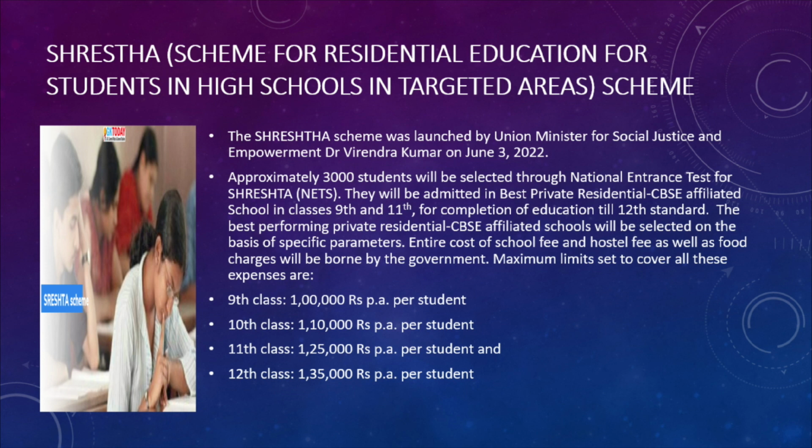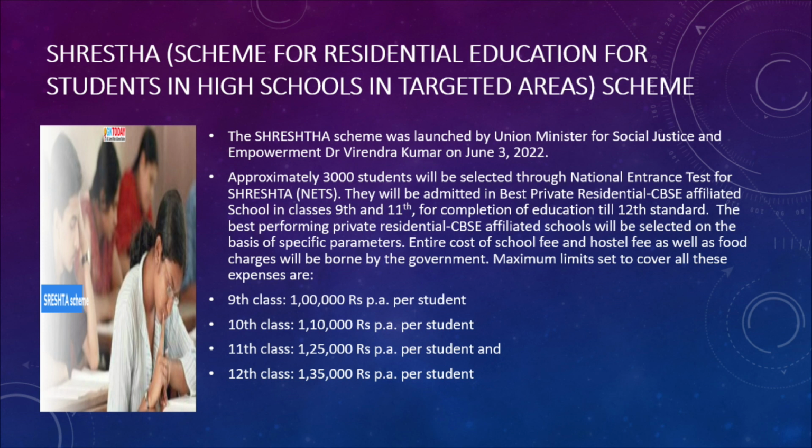For the completion of their education till 12th standard, the best performing private residential CBSE affiliated schools will be selected on specific parameters, according to the results and so on. The entire cost of school fee and hostel fee as well as food charges will be given by the government.